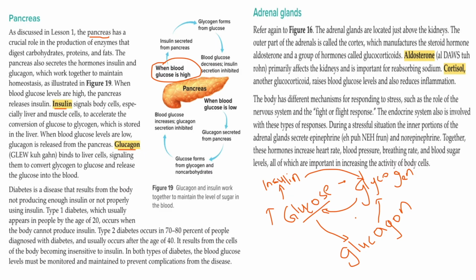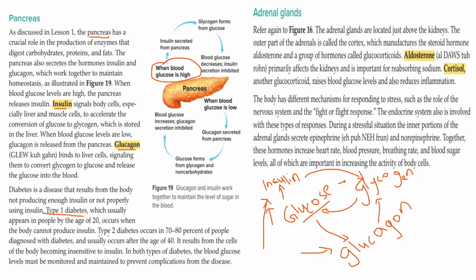So these are like two hormones that are opposite pairs, right? When glucose is high, insulin is secreted, and when the glucose is low, glucagon is secreted. And when we are not able to produce enough insulin, we will have diabetes, right? So there are two types of diabetes. One is type 1 diabetes, which is seen in younger people, like kids, who will have type 1 diabetes.